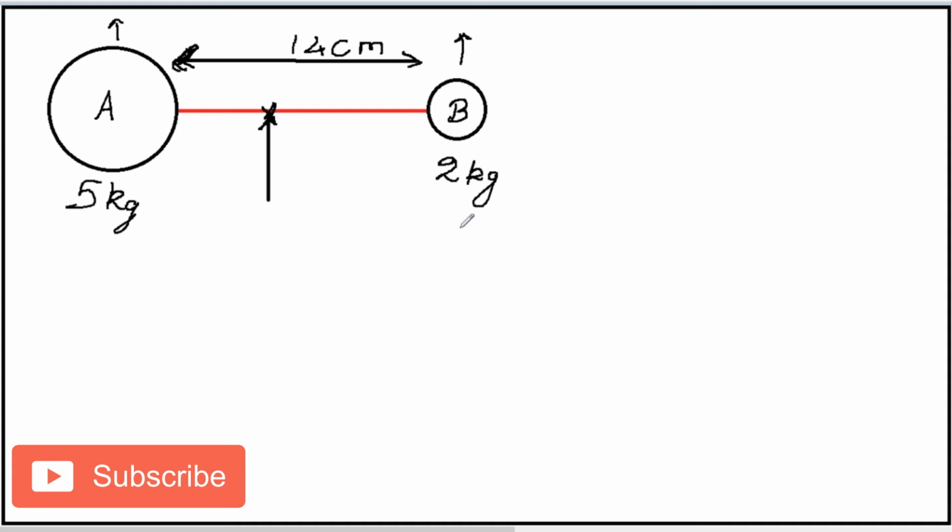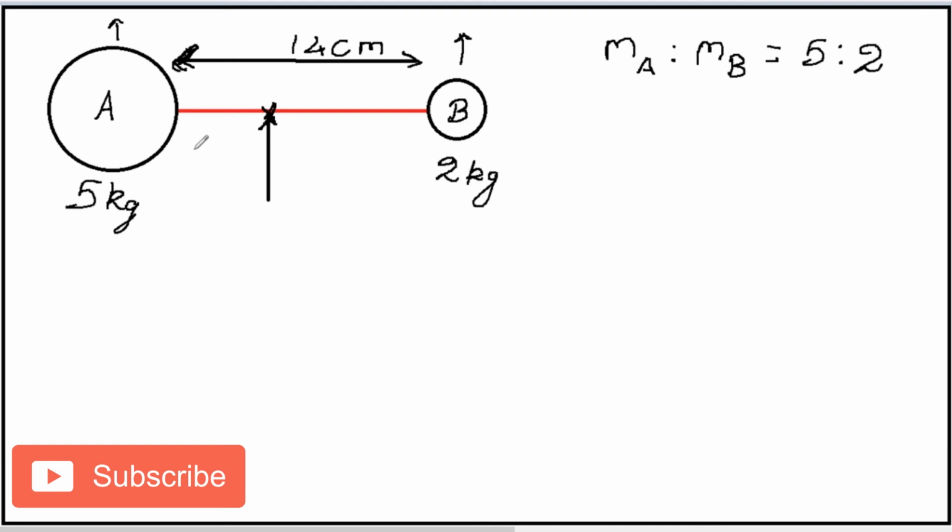The first thing that mass balance theory tells us is that the ratio of the distances of center of mass from A and B is going to be the same as the ratio of the masses of A and B, but in the reverse order. From this system we know that the ratio of mass of A to mass of B is 5:2.